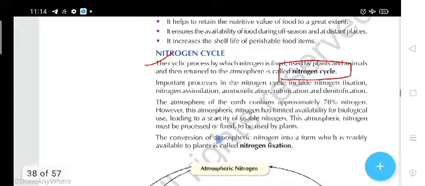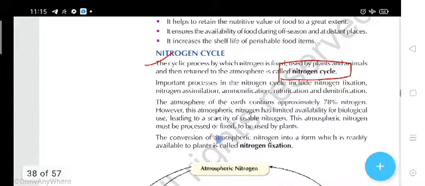And animals also cannot use atmospheric nitrogen, because in the inhalation process, students, we use only oxygen gas, not nitrogen. Then what method is there for obtaining nitrogen? Because it must be required by plants as well as animals. So students, there is a method called the nitrogen cycle.